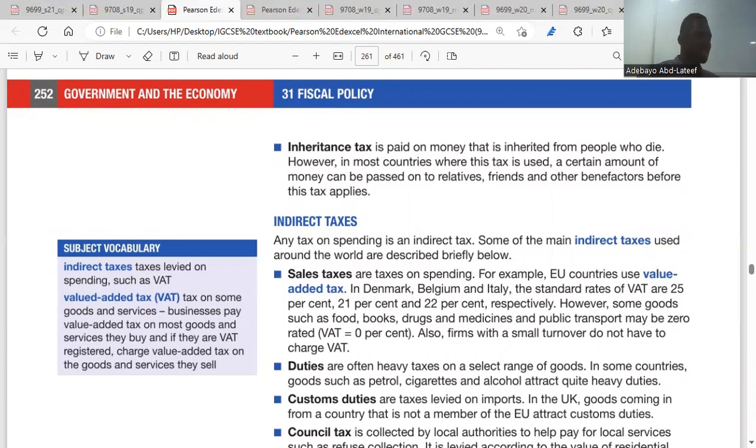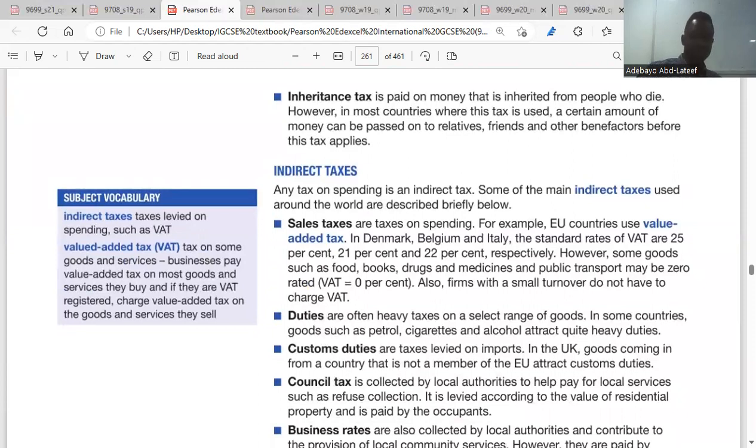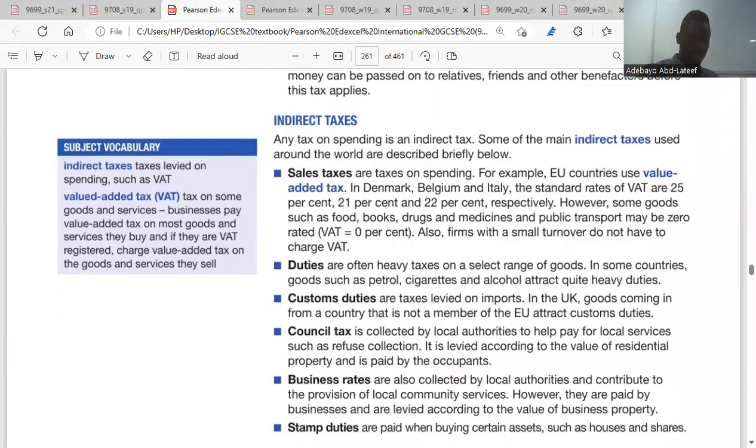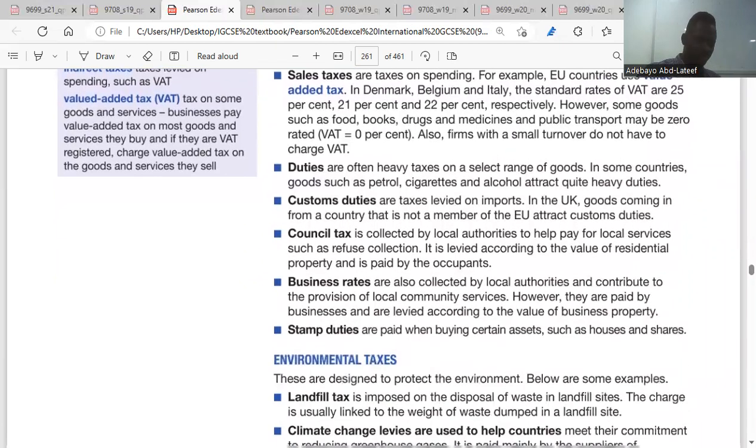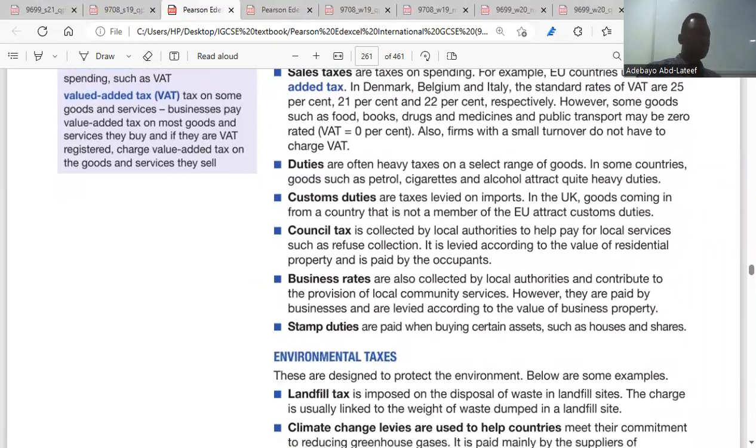Why do we call it indirect tax? We call it indirect tax because it is charged on consumption. Do you get the point? Yeah. So here it says any tax on spending is an indirect tax, which is spending the same as what? Consumption, right? Yeah. So some of the main indirect taxes are sales tax. Taxes on spending are indirect tax. Duties are indirect tax. Customs duties, indirect tax. Council tax. All these are indirect taxes. Not necessarily about money, right? Or is it? It's money. You pay tax. These taxes will be based on your product, on consumption.